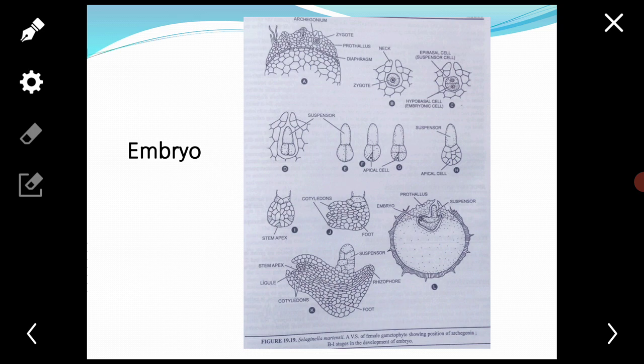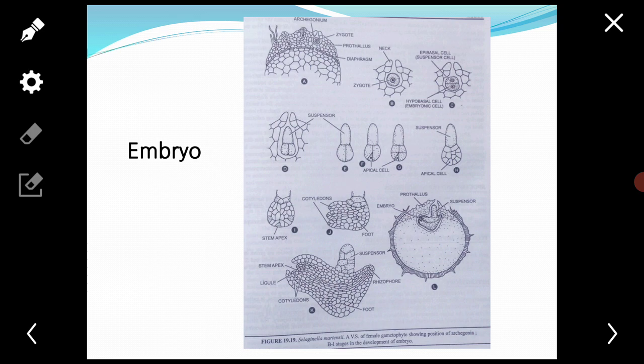Anthrozoids swim in rain or dewdrops, and are attracted chemotactically by the malic acid present in the mucilaginous secretions in the archegonial neck.